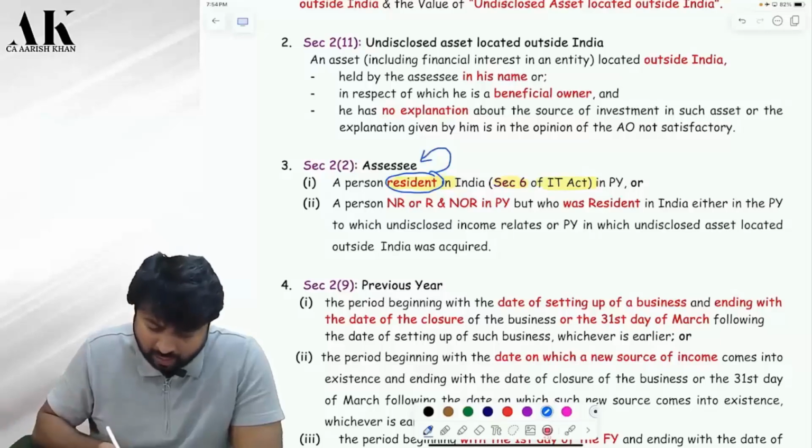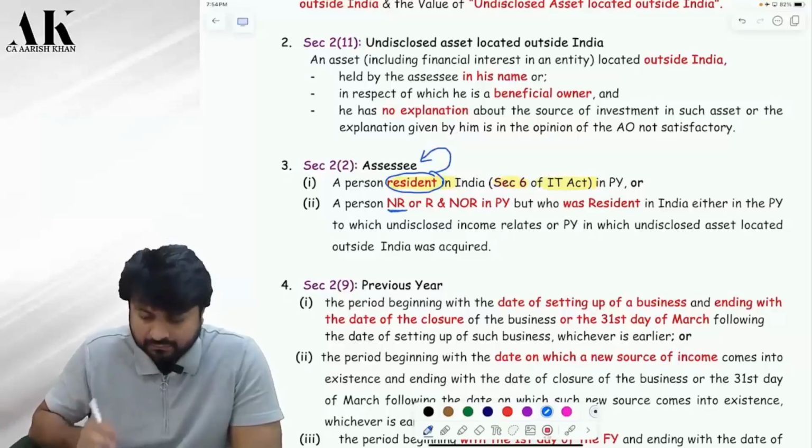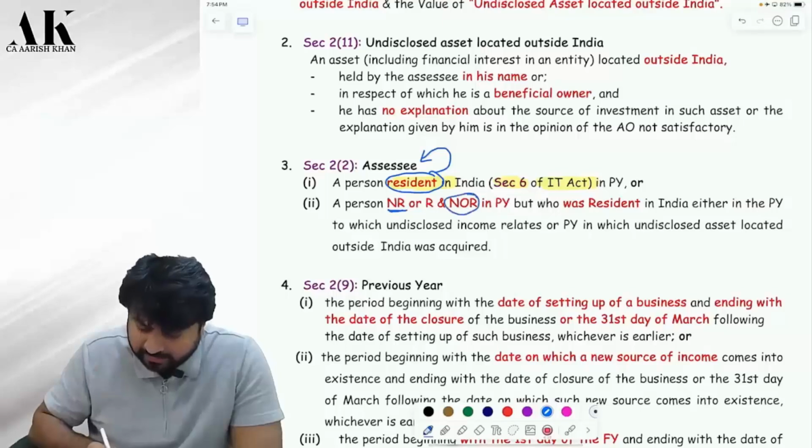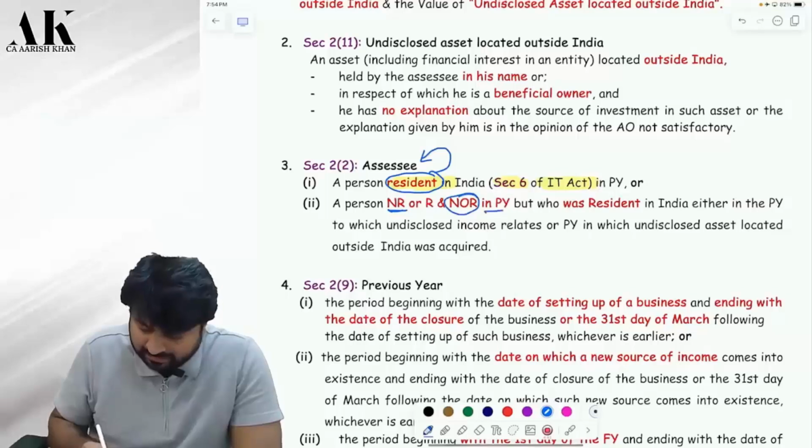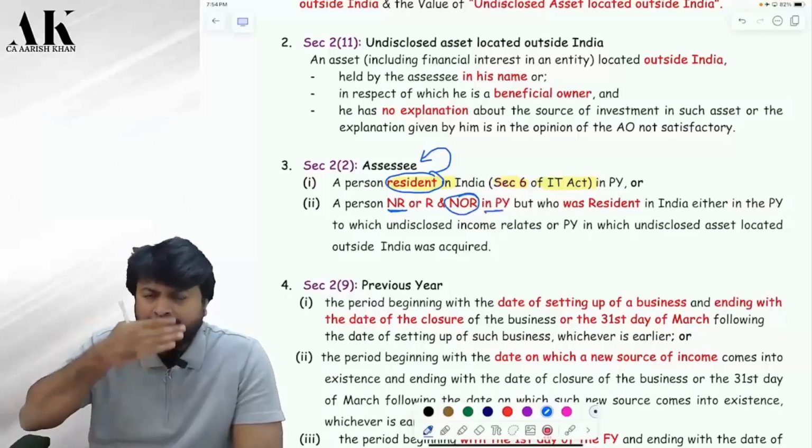Second, if you are a non-resident or if you are a not ordinary resident in the previous year. Currently you are what?